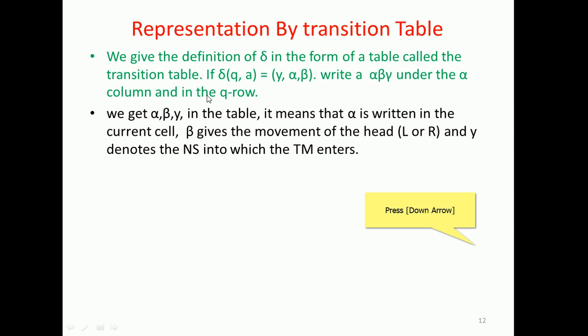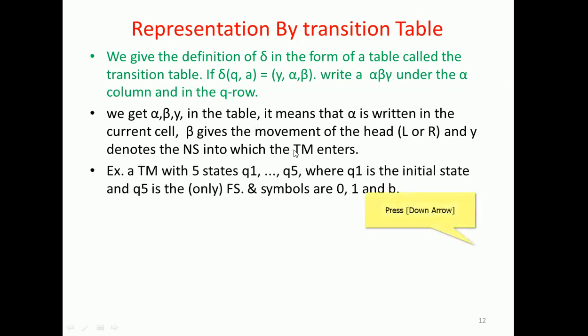It means that alpha is written in the current cell, beta provides the dynamicity of the head, that is, the movement of the head towards left or right, and gamma denotes the next state into which the Turing machine enters. So A is replaced with alpha, beta gives the move to the left or right, and gamma tells about the next state of the Turing machine.